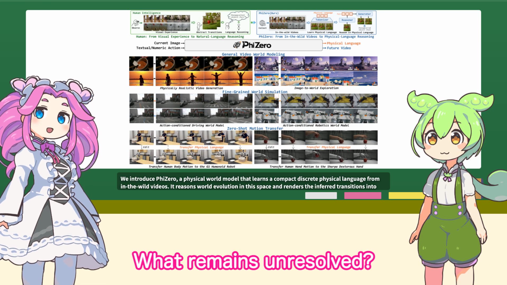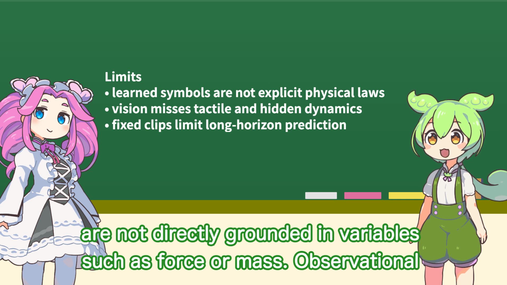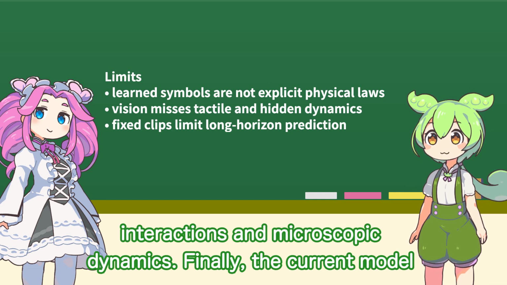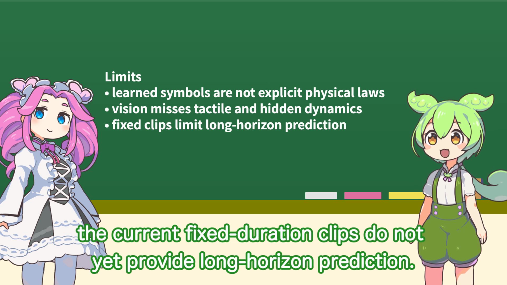What remains unresolved? The symbols are empirical rather than interpretable physical laws, so they are not directly grounded in variables such as force or mass. Observational video also misses hidden or ambiguous events, including tactile interactions and microscopic dynamics. Finally, the current model and data are still small relative to the diversity of the physical world, and the current fixed-duration clips do not yet provide long-horizon prediction.